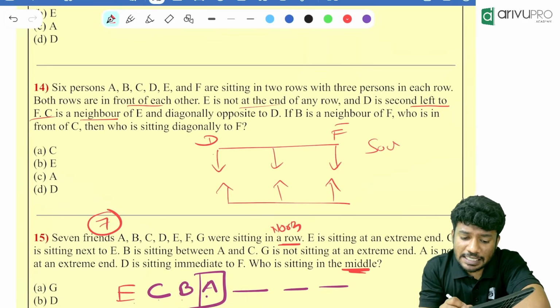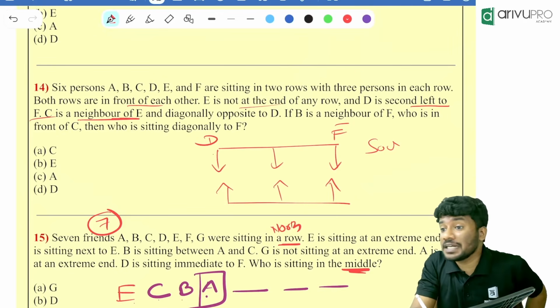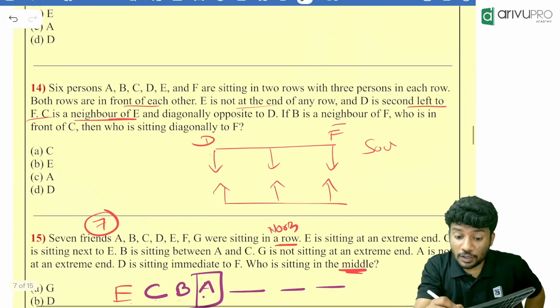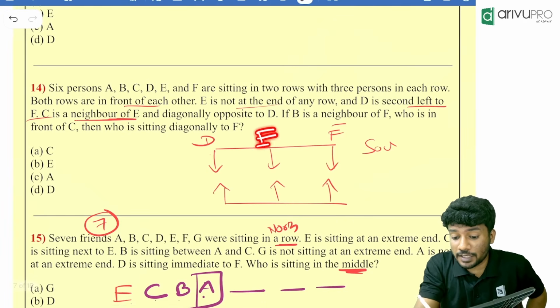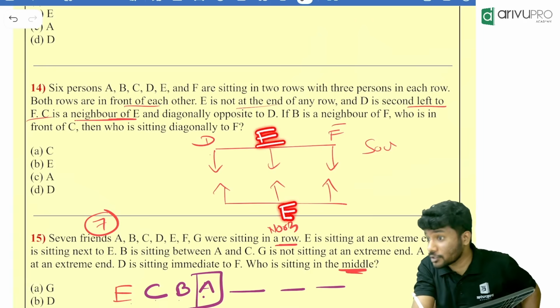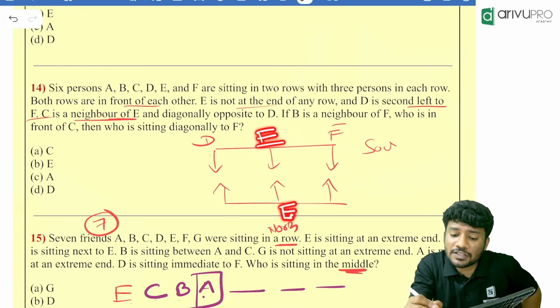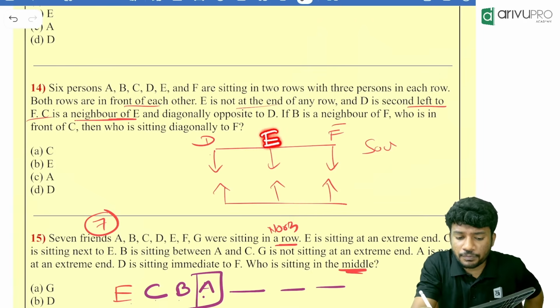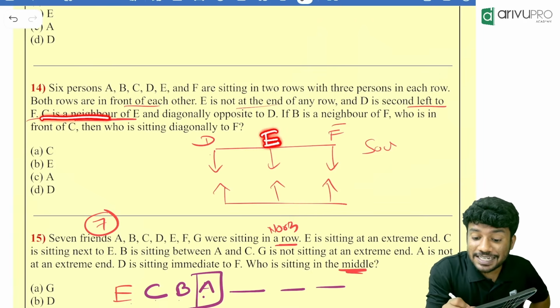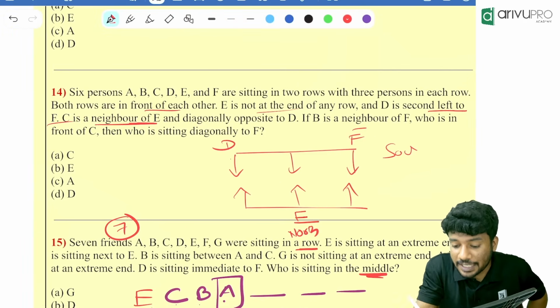Then C is a neighbor of E. E is not at the end of any row, so E should be in the middle. E should be at the middle of the first row or of the second row. Can E sit at the middle of the first row? No, because C is a neighbor of E. That means E should be in the second row.